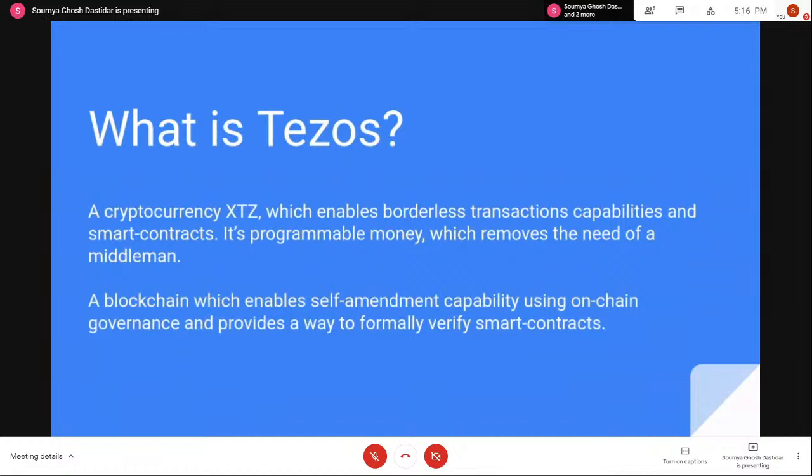Tezos basically has self-amendment capabilities using on-chain governance, and provides formally verifiable smart contracts.